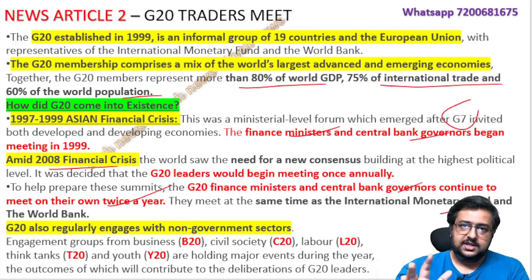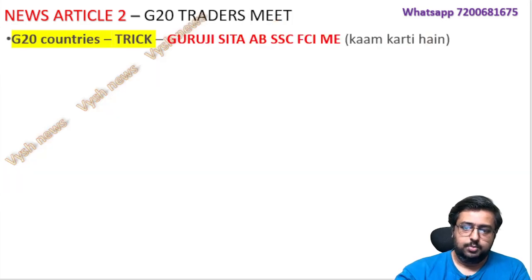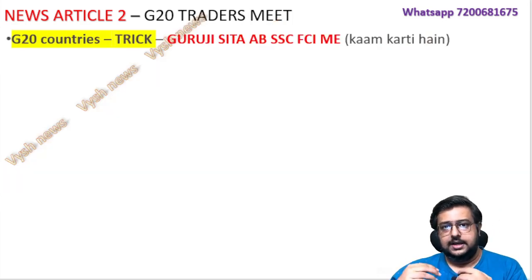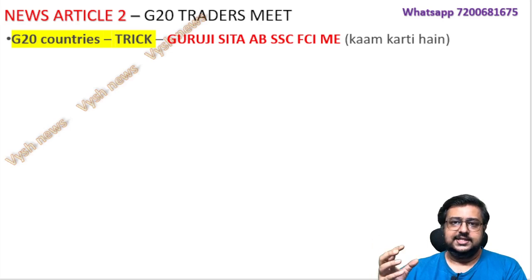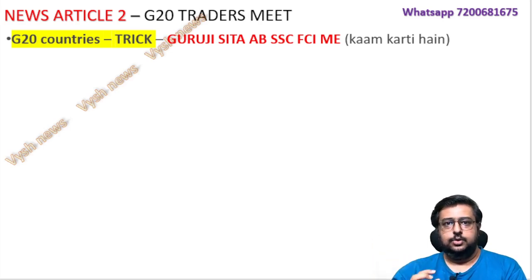Now, who are these 20 countries which I keep talking about, and how to remember them? This is the trick, which I did not make. I think 6-7 years back when I started, I found it on the internet. Some channel was doing it. This trick is valid even now because the G20 countries did not expand after this. This G20 is still 20 countries. Even though observer and association countries will be there, the main 20 countries are these only.